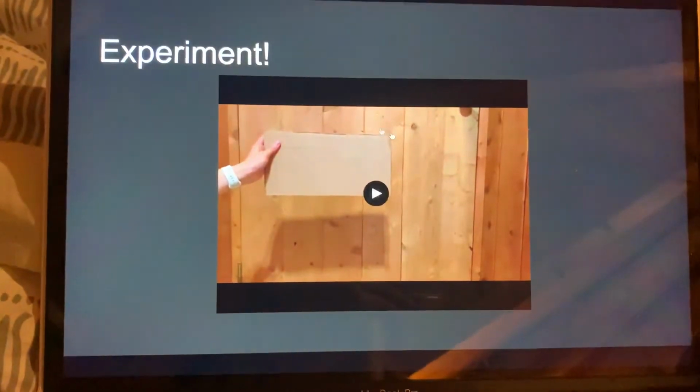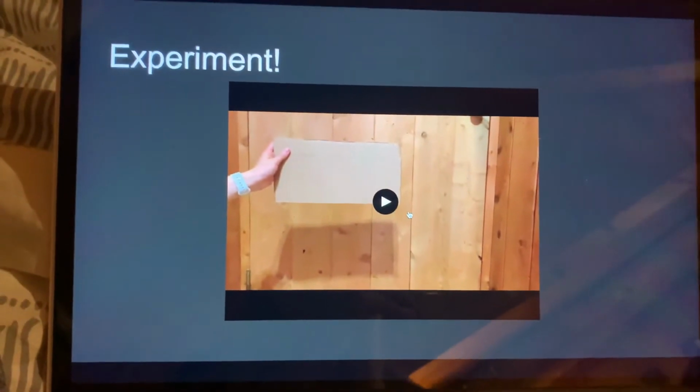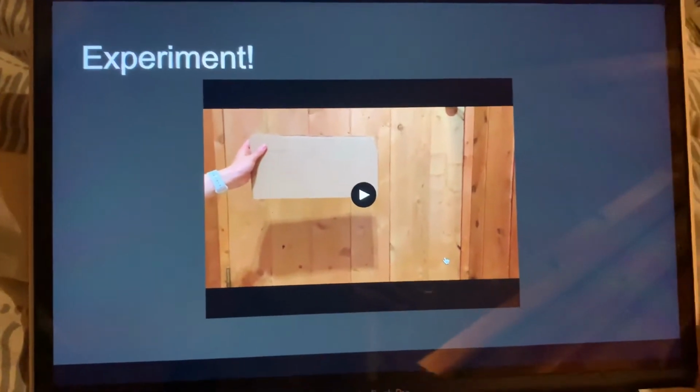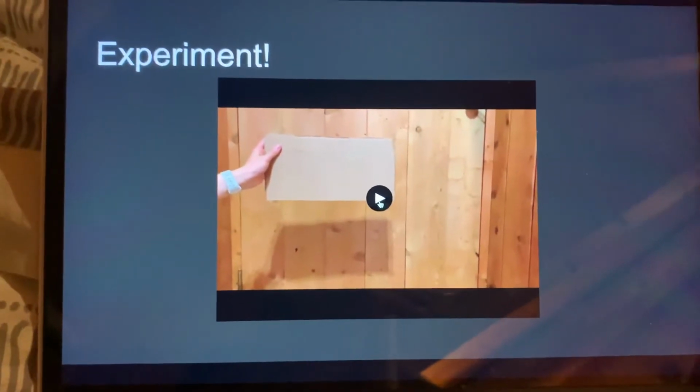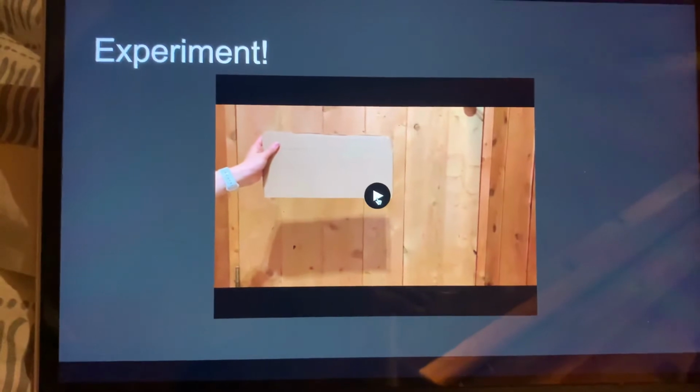So the next one, my video, oh, there it is. Perfect. Okay, since we're not in the classroom and I can't do this in real life, here's a video of me implementing this experiment as the teacher.